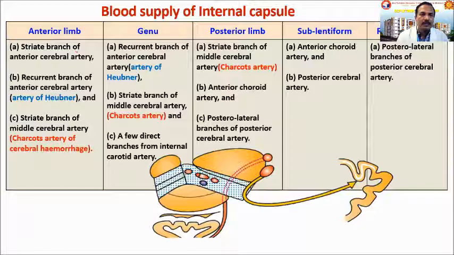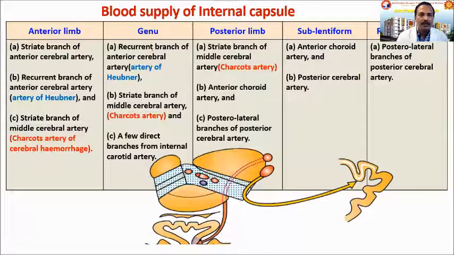That is the striate branch of the anterior cerebral artery, that is the medial striate branch. Then the recurrent branch of the anterior cerebral artery. It has a recurrent course going backwards. That is why it is called the recurrent branch of the anterior cerebral artery, and it is also called the artery of Heubner. And the other branch supplying the anterior limb of the internal capsule comes from the middle cerebral artery, and that artery is famous for hemorrhage. So it is called Charcot's artery of cerebral hemorrhage. Okay, so these are the three sets of arteries supplying the anterior limb.